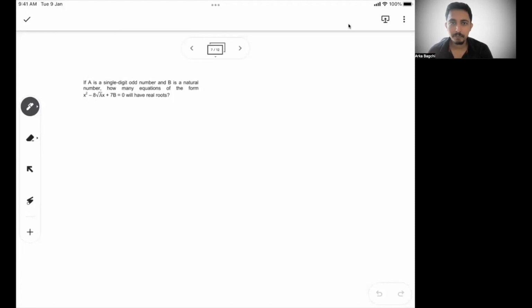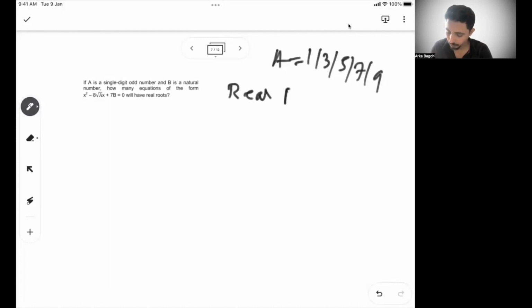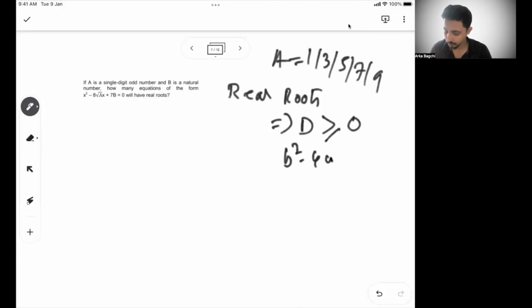It says a is a single digit odd number and b is a natural number. So what are the single digit odd numbers? a can be 1, 3, 5, 7, and 9. So these are the possibilities of a. b is a natural number. How many equations of the form have real roots? If I say real roots, then the discriminant must be greater than or equal to 0. And what is the discriminant? Discriminant is b square minus 4ac, greater than or equal to 0.